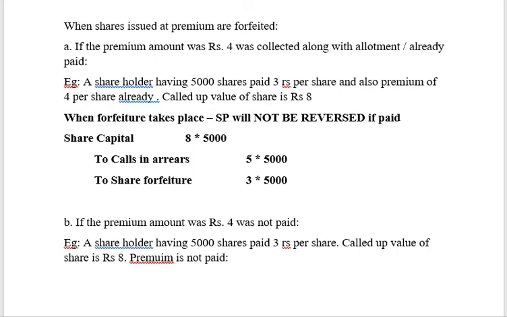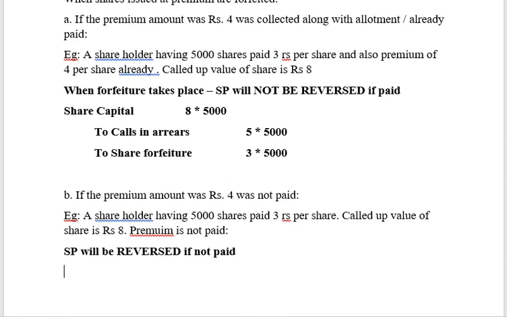Now when premium is not paid, then securities premium will be reversed because you have not collected the money in cash. What is the use of keeping a bonus when there is no actual cash realization? So I'm not going to keep this account itself or keep this money itself. I'm going to transfer it back. So securities premium will be reversed if not paid.